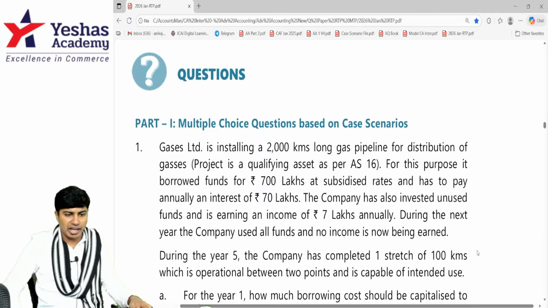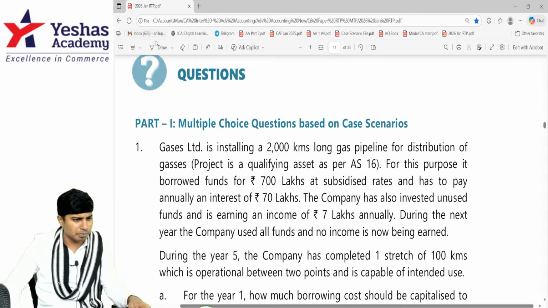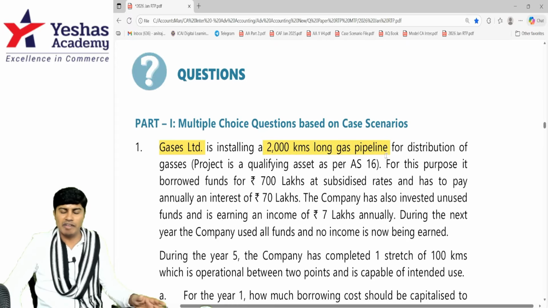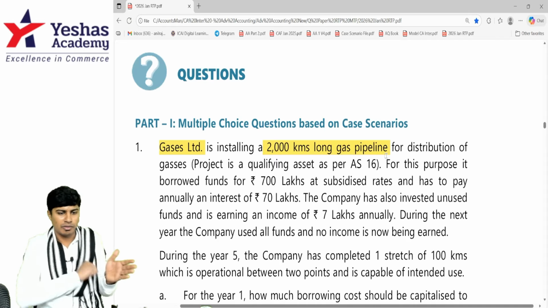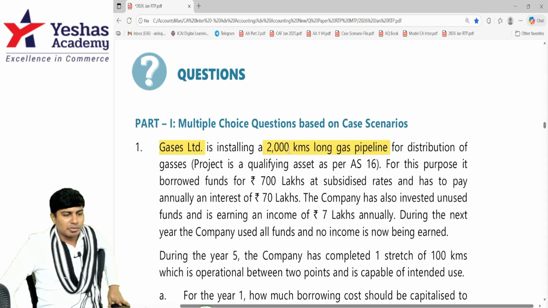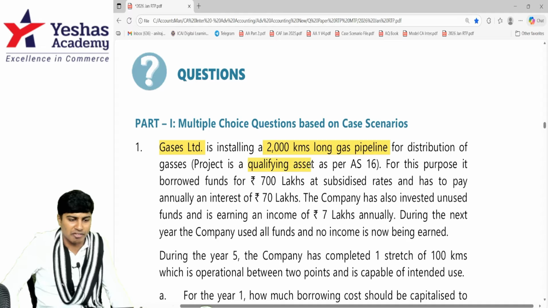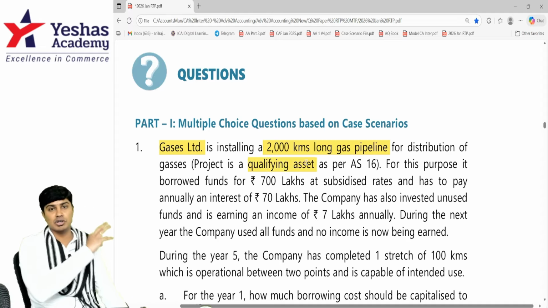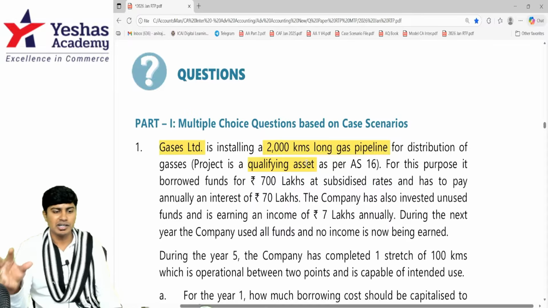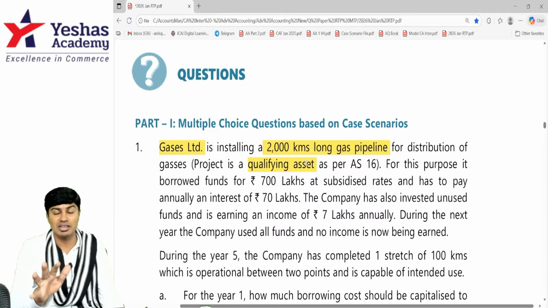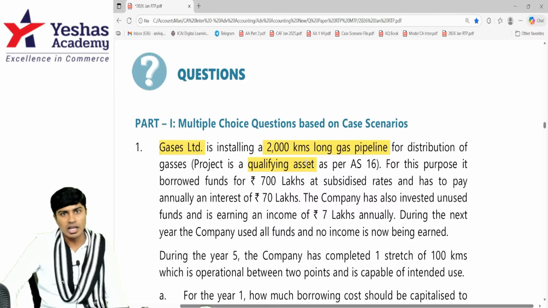The first question that we have is a case scenario question. There's a company by name Gases Limited, and they're installing a 2000 kilometers long gas pipeline. After the pipeline is installed, the chairman of the company will stand on the pipeline and do something like that for distribution of gas from one end to the other. They're considering this specific gas pipeline to be a qualifying asset, meaning the entire process of installation of the gas line will take a substantial period. Substantial period doesn't mean 12 months. It is any period which they think is considerably good enough to call that asset a qualifying asset.